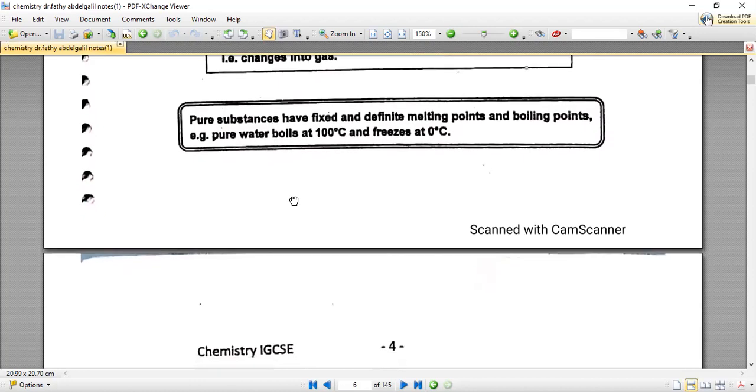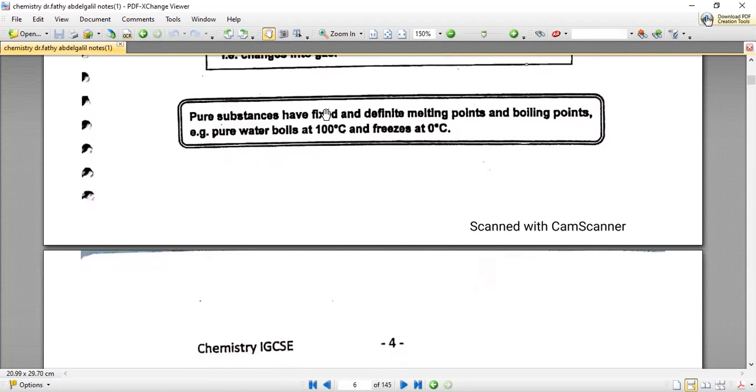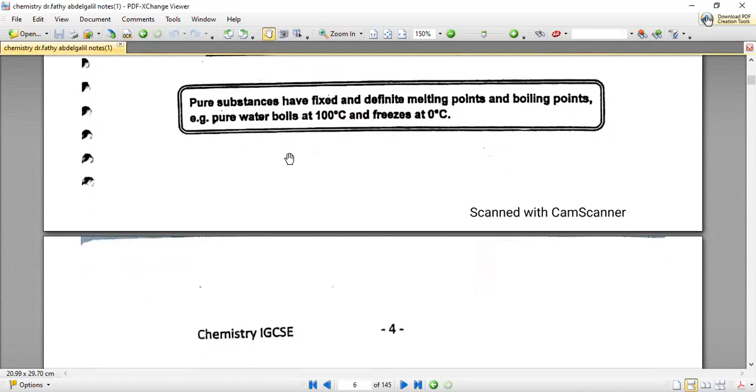We also said last time that the melting point of water is 0 degrees Celsius and the boiling point of water is 100 degrees Celsius. But if you have impure water, we will find that the temperature will not be a constant value at the melting and boiling points, and we will also find that the melting point will decrease and the boiling point will increase.